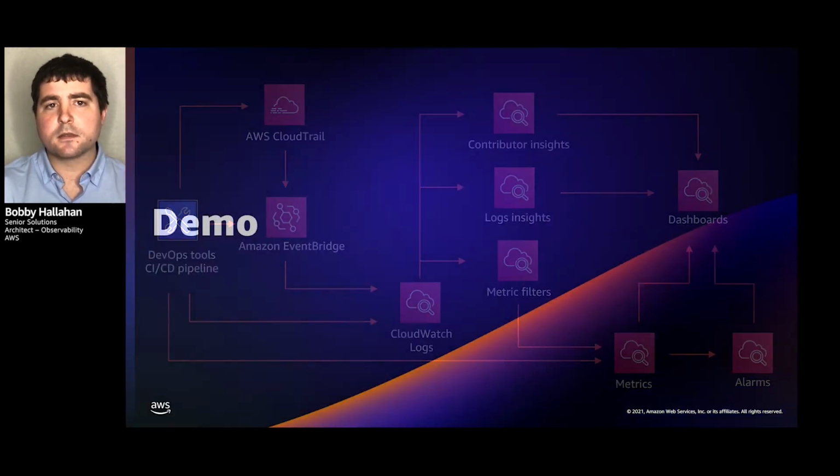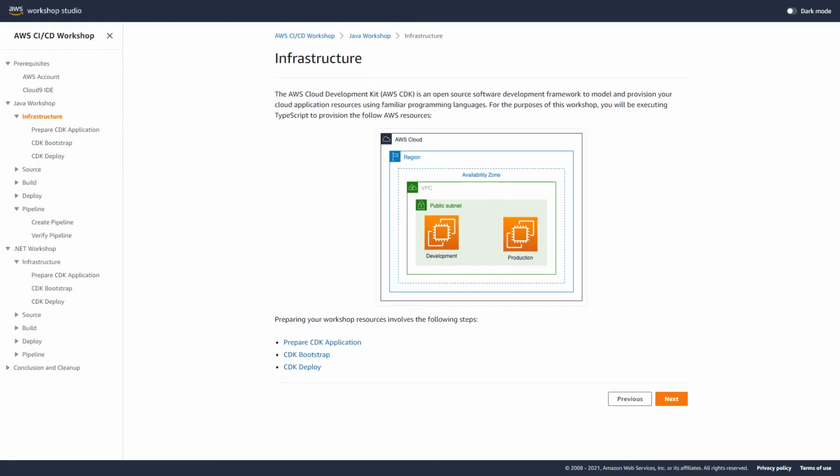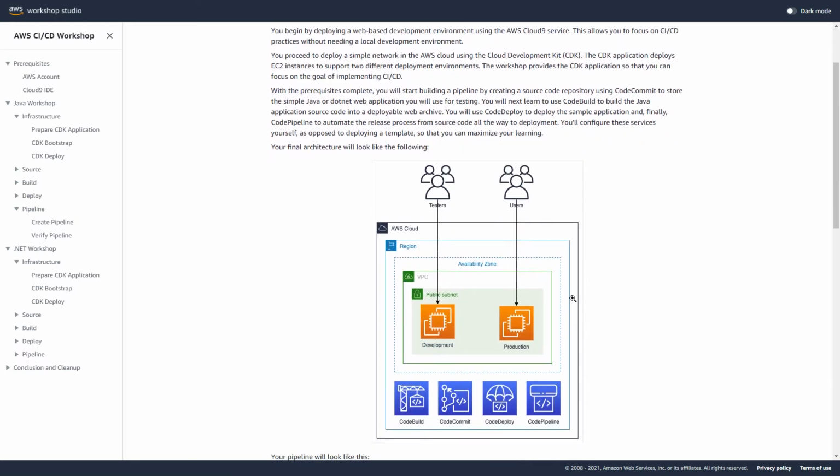Now, with that being said, let's take a look at an example of what this looks like in real life. Now that we've seen the overall architectural approach, let's take a look at this practice in action. Here, we're starting with the AWS CI/CD workshop. In this workshop, we have a pipeline built from a Java application as well as a .NET application that I have running in a separate AWS account. The workshop will set up a deployment and production instance inside of a VPC, and will leverage CodeBuild, CodeCommit, CodeDeploy, and CodePipeline to build out a deployment pipeline for the Java as well as the .NET application.